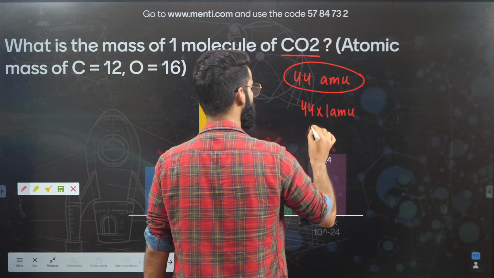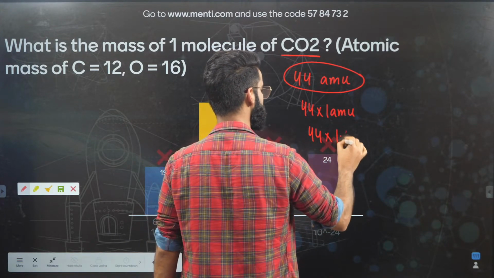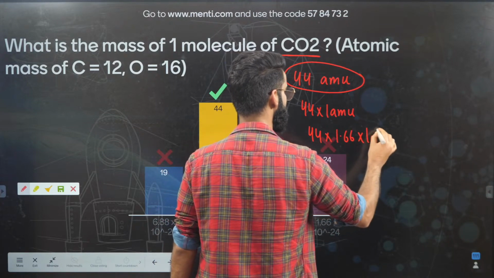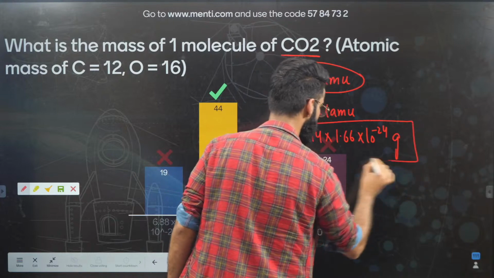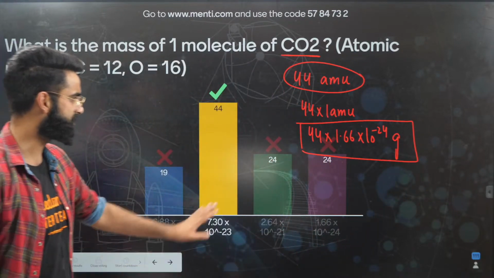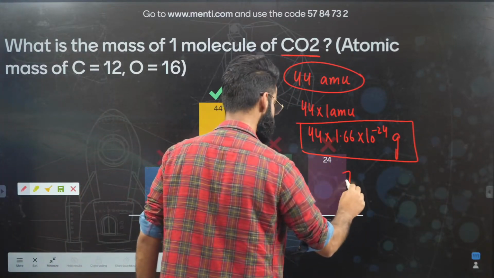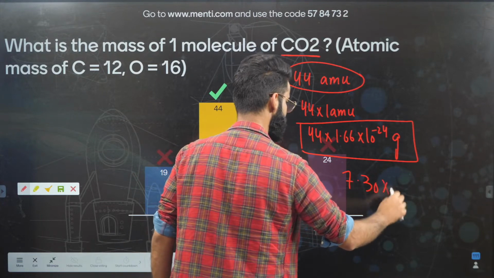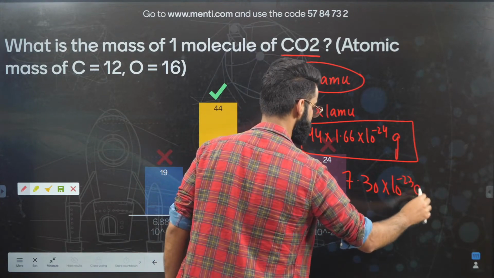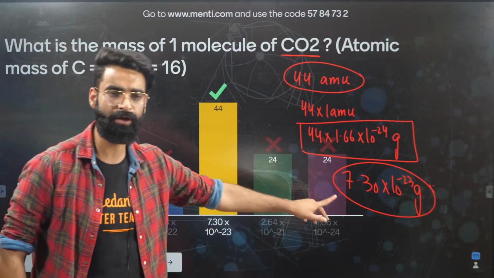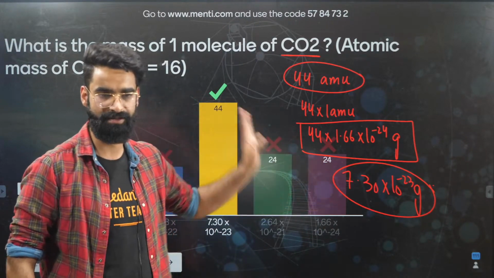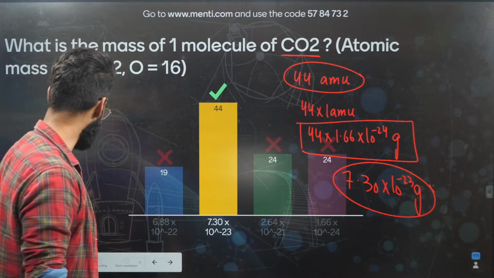And if you remember, 1 AMU is 1.66 × 10^-24 grams. So this is the mass of one molecule of carbon dioxide in grams. When you solve it, you get exactly 7.30 × 10^-23 grams. This is the final result. I'm sure this is clear to you.